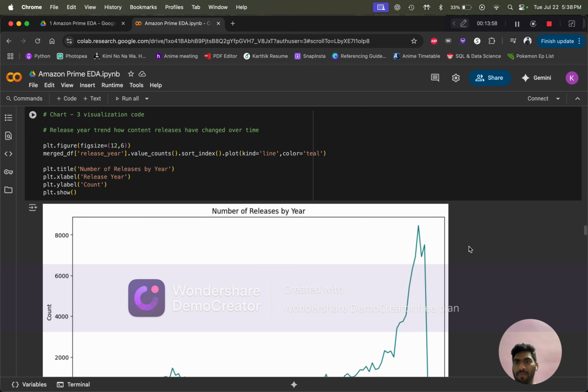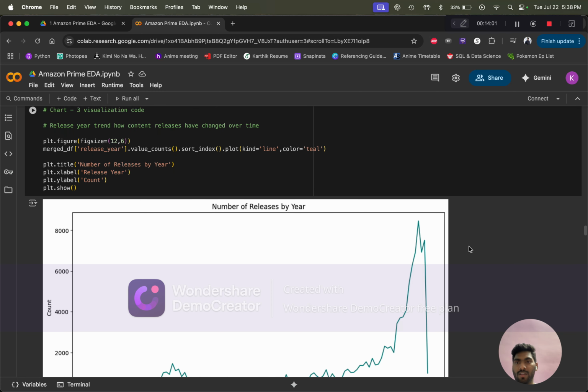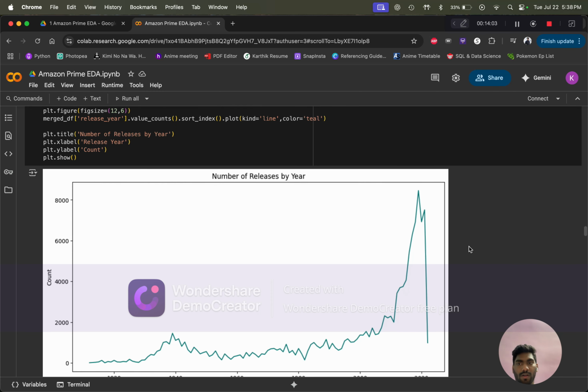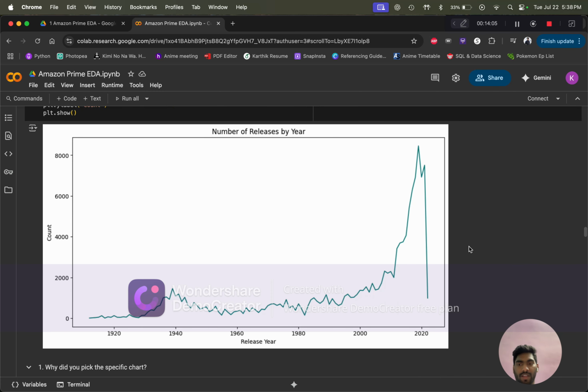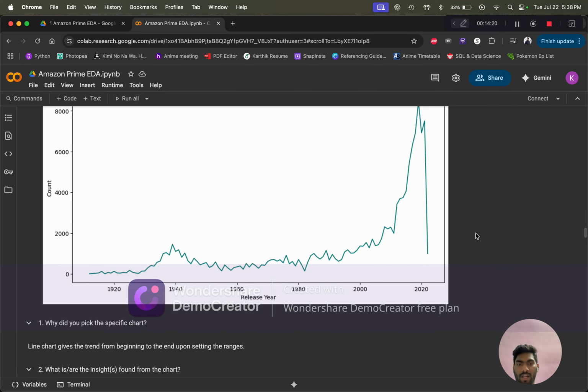In chart 3, I wanted to find out the trend of how many releases there are per year. As we can see, from 1922 to 2000 we have only a small trend, and from 2010 to 2020 there is a significant increase in the release of shows or movies from around the world.